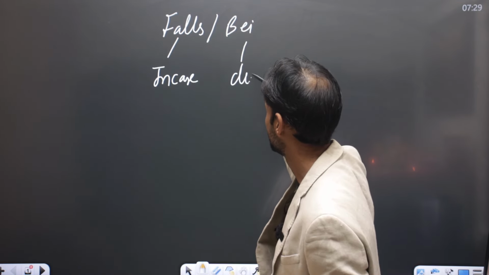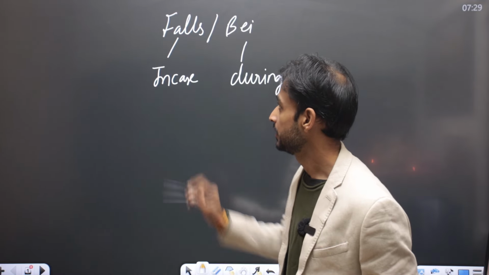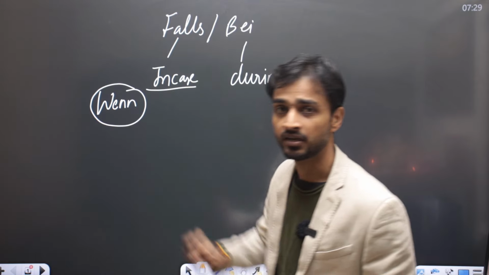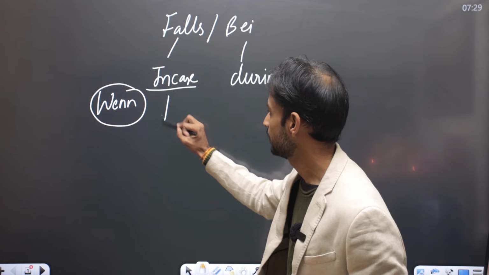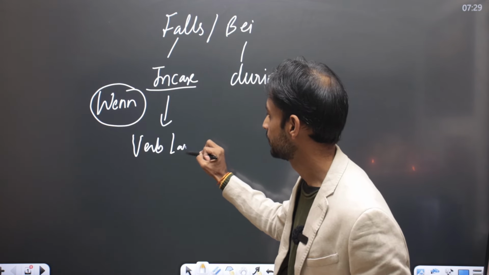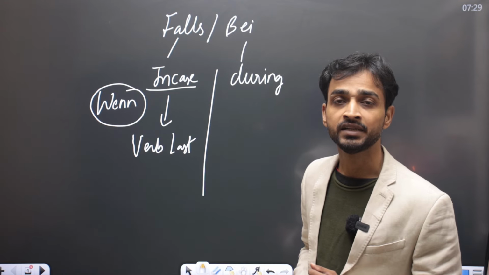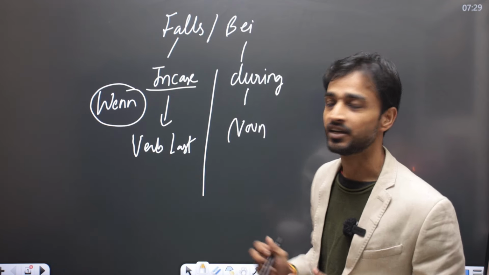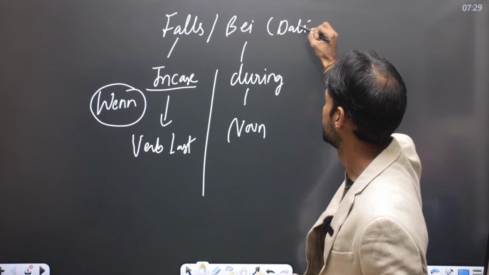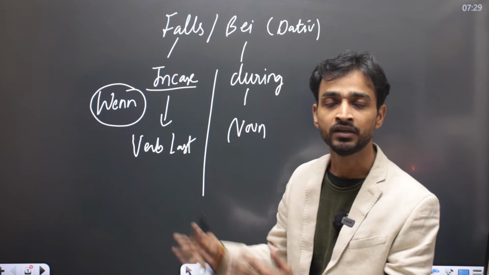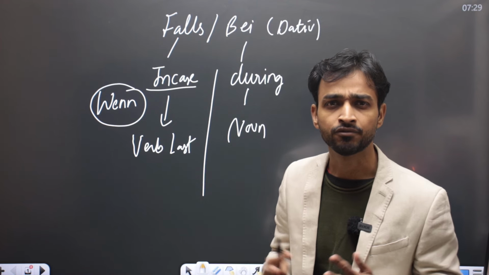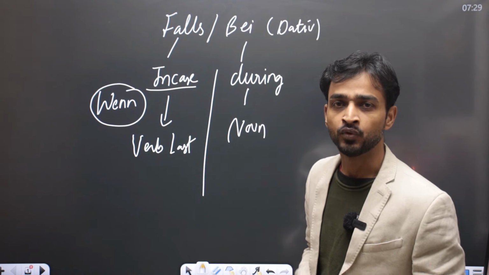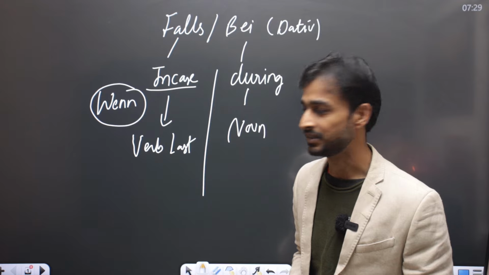And bei means during. In case, falls works like when. It's conditional, which means we need a verb. With falls, the verb position is last, whereas bei needs a noun. We need a noun if we use bei, and you know bei is a dative preposition. So falls is equal to when, conditional, in case or if, and bei means during, and it needs a noun.